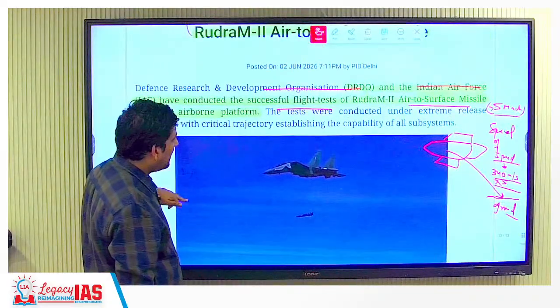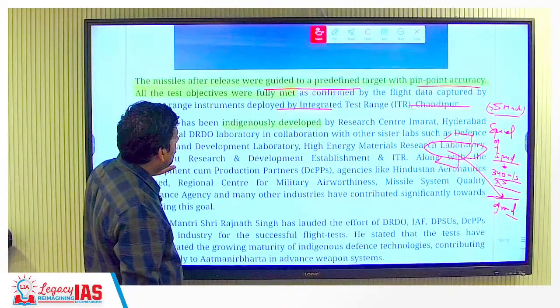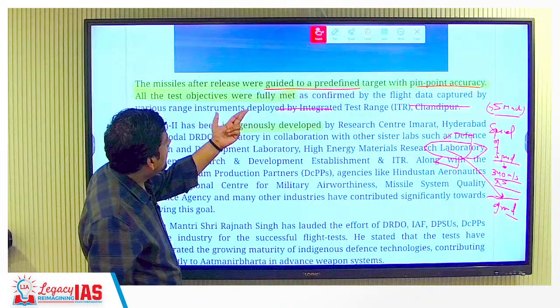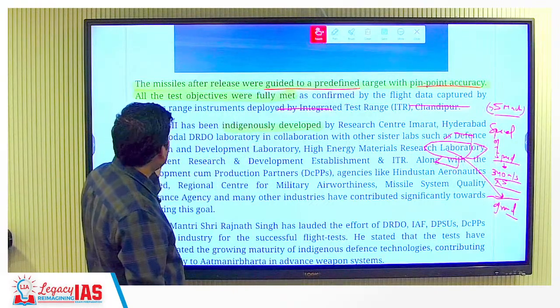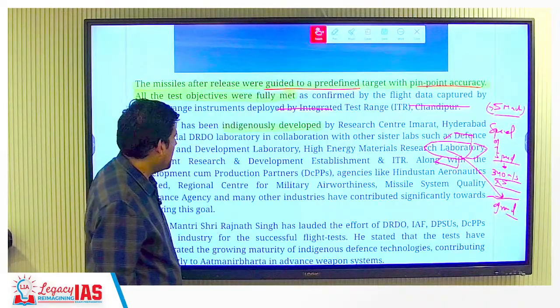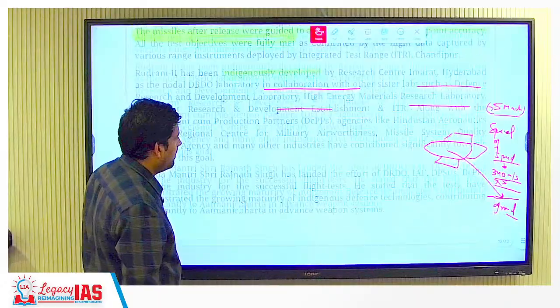So this has again been developed by DRDO, and this is how they conducted the trial. The missiles after release were guided to a predefined target with pinpoint accuracy, and they said that all the test objectives were met. Indigenously developed by DRDO. That is it.